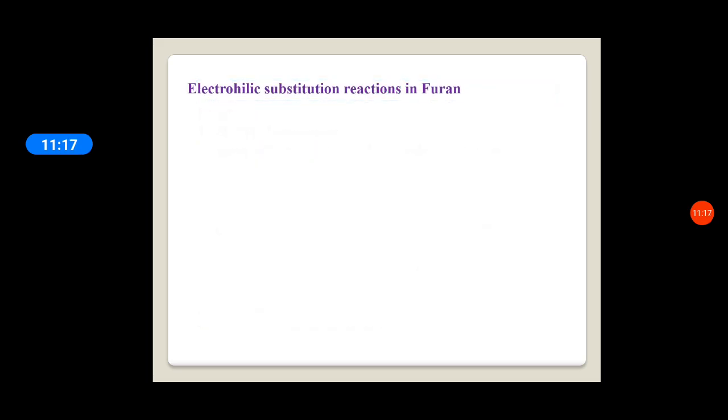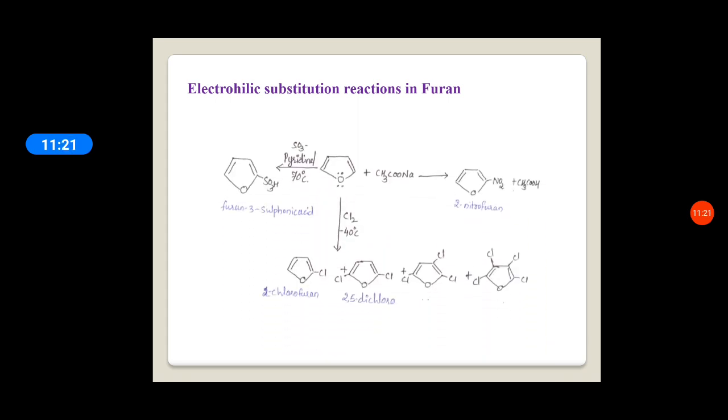So let us see the examples of electrophilic substitutions. First one, nitration.